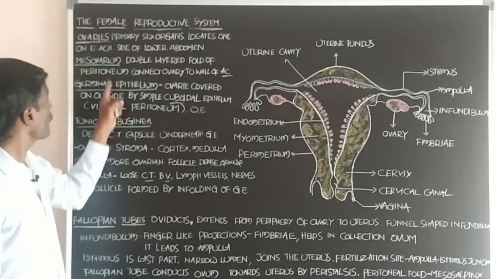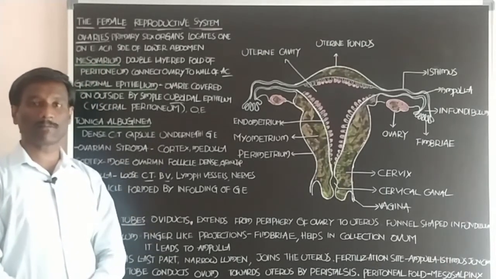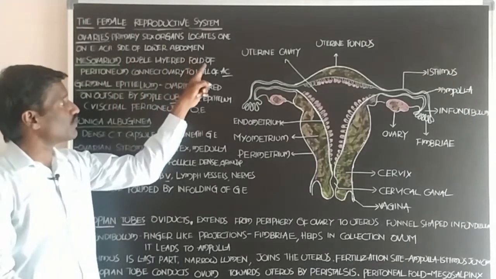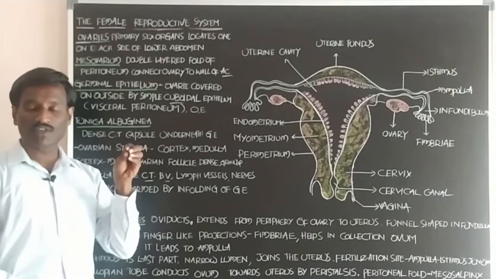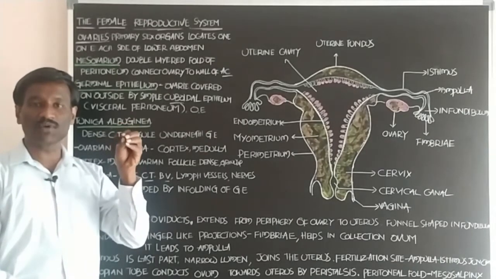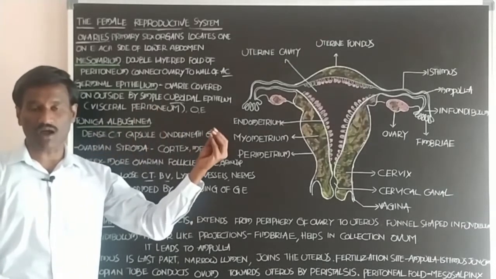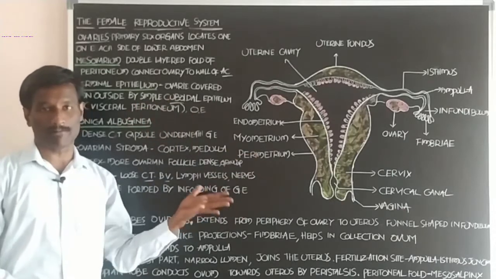Next, the mesovarium. What about the mesovarium? It is the double-layered fold of peritoneum. Peritoneum means mesodermal epithelium, obtained from the embryonic layer called mesoderm.